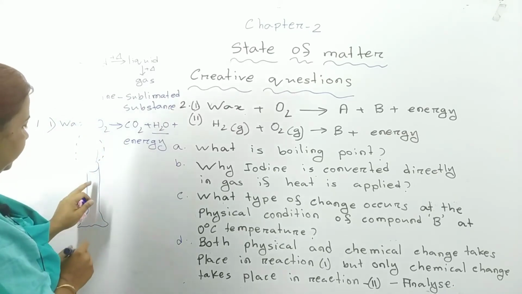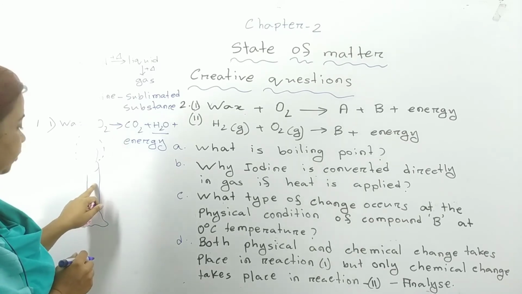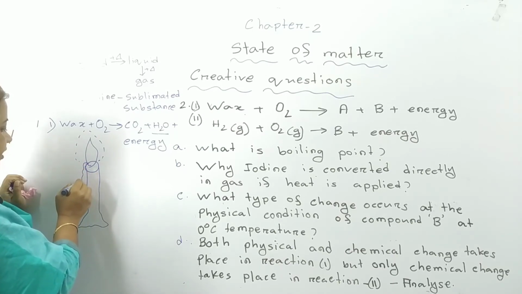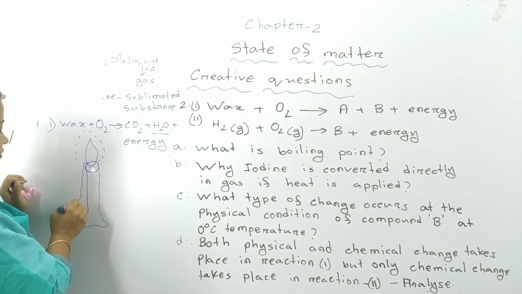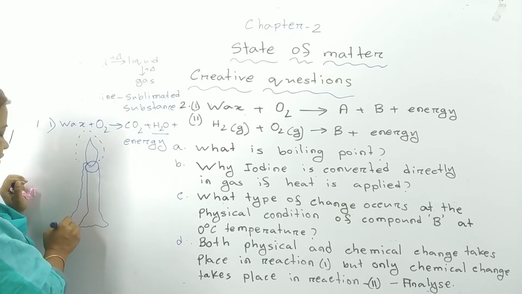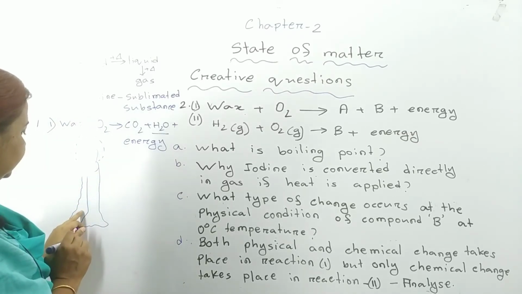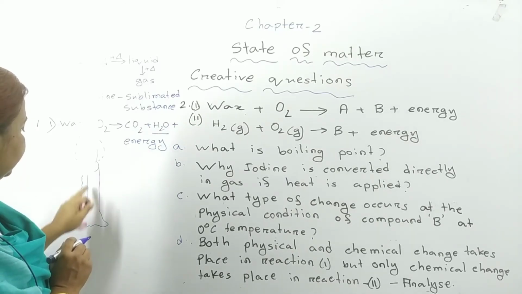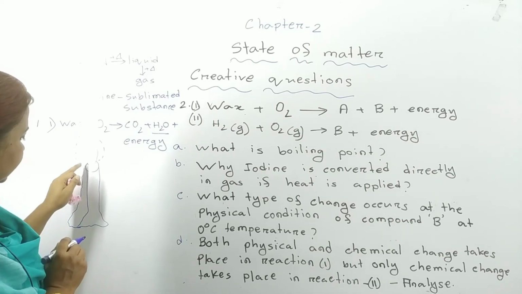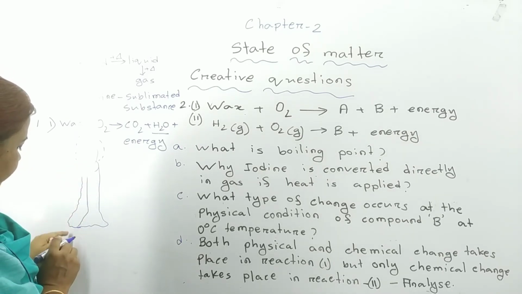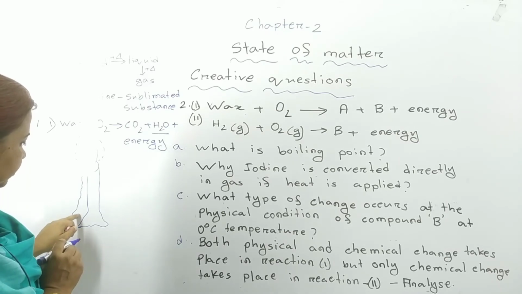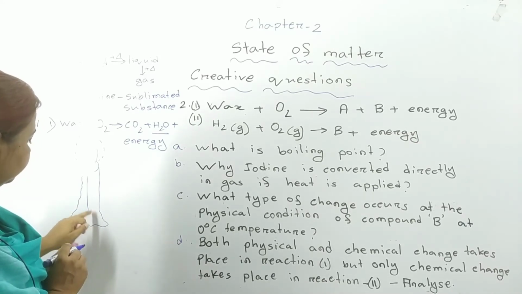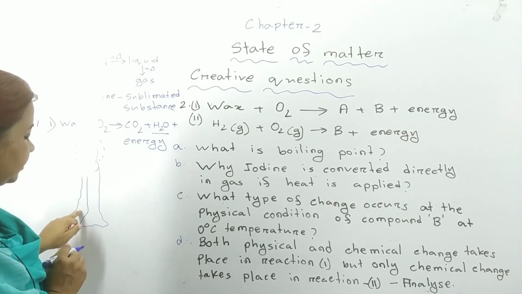Whenever a candle is burning, I think all of you know, it is melting, and in this way it is falling down and is deposited at the bottom portion as solid state. After being deposited, it is converted into solid, so from wax we are getting wax, so that it is a physical change.